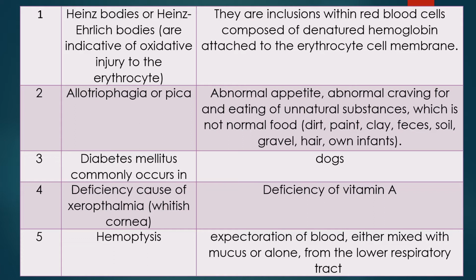Question 5. What is hemoptysis? Answer: it is expectoration of blood. Either the blood is mixed with mucus or blood is alone. And the bleeding is from the lower respiratory tract. That is called hemoptysis. Remember, bleeding is from the lower respiratory tract.